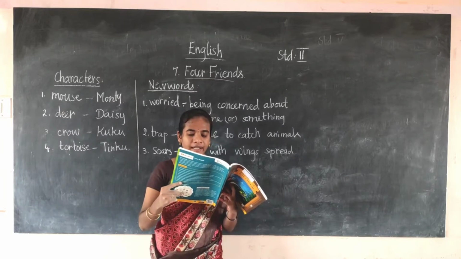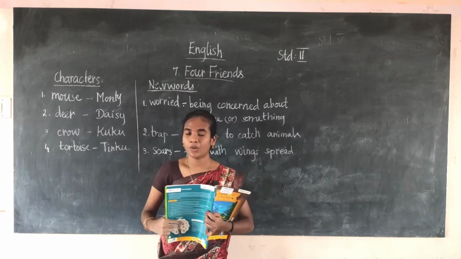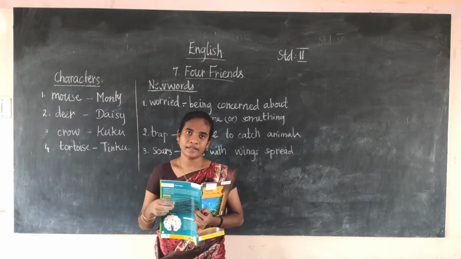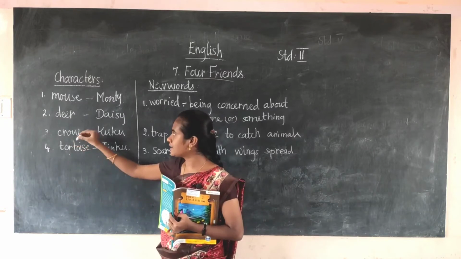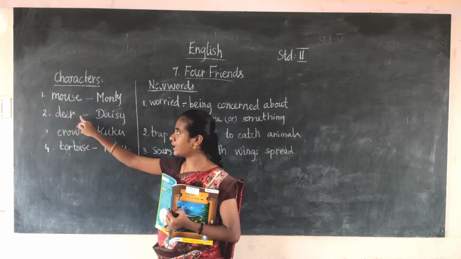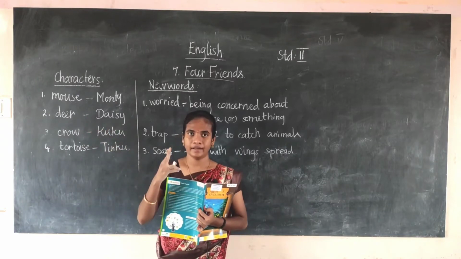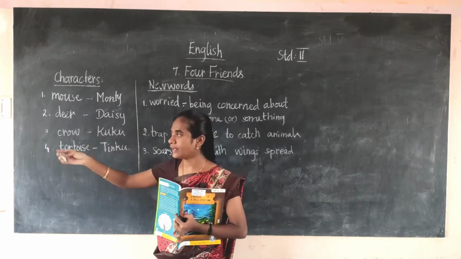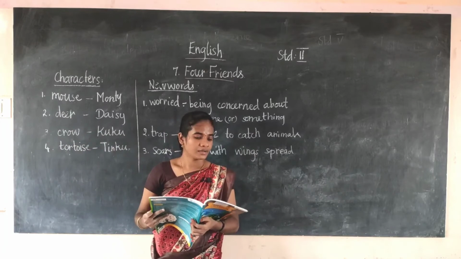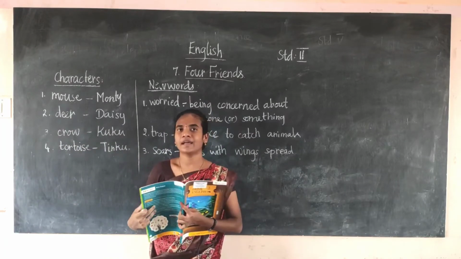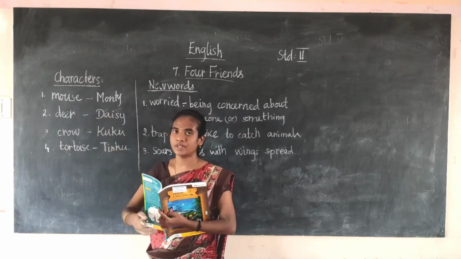Monty cut the net and frees Daisy. The mouse cut the hunter's net and frees the deer. The deer was trapped in the hunter's net, so the mouse cut the net so that the deer is free. "Thank you so much, Monty," the deer says to the mouse.